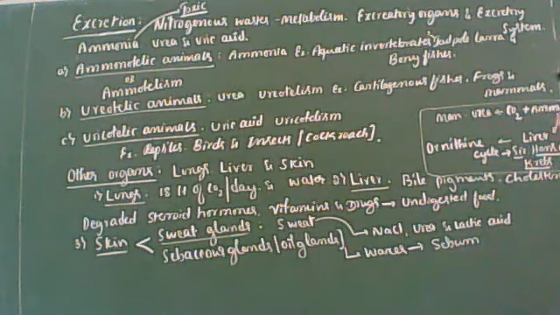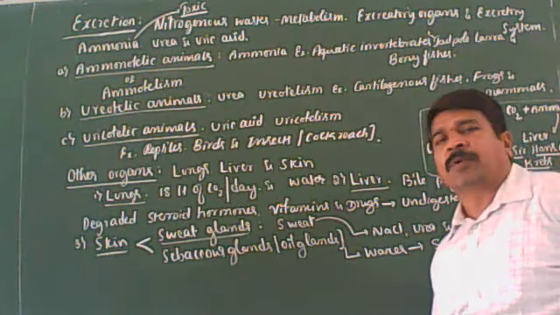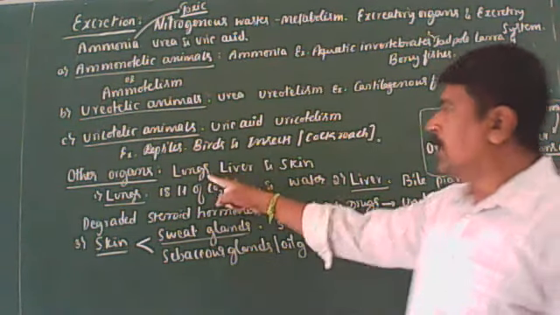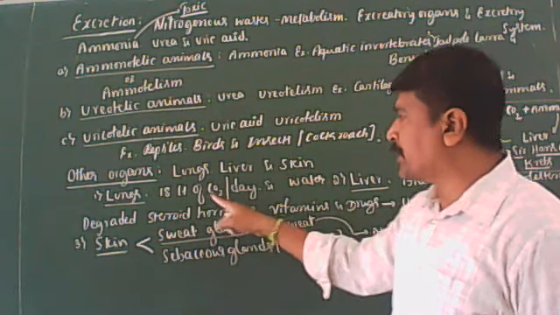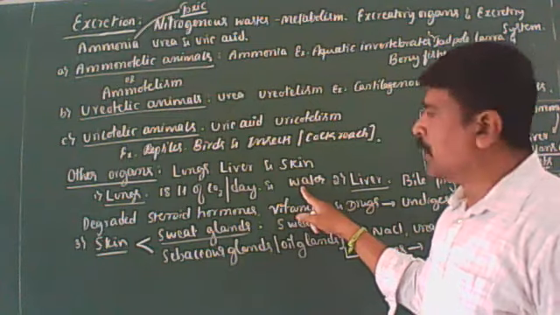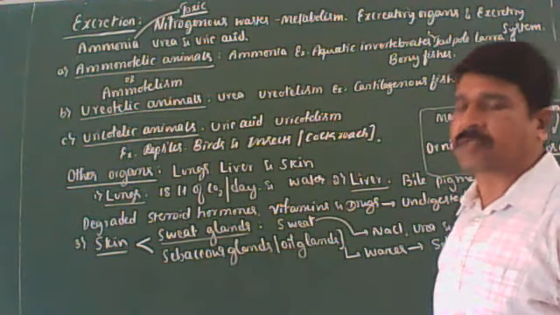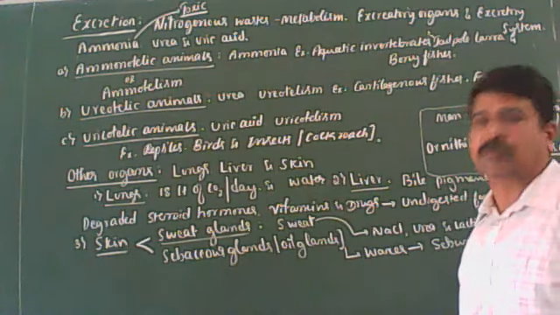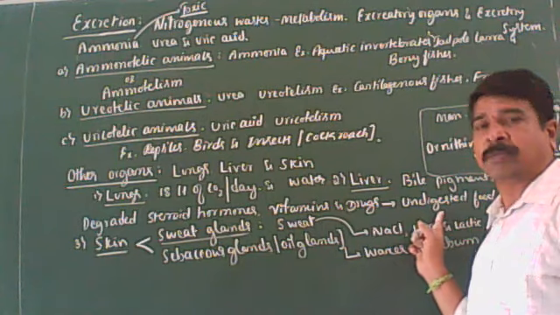So these are the other organs involved in excretion. I'll repeat once again. In addition to the kidneys, other organs also take part in excretion in our body: lungs, liver, and skin. Lungs eliminate approximately 18 liters of carbon dioxide per day and some amount of water. Liver eliminates the bile pigments, cholesterol, degraded steroid hormones, vitamins, drugs, along with the undigested waste materials.